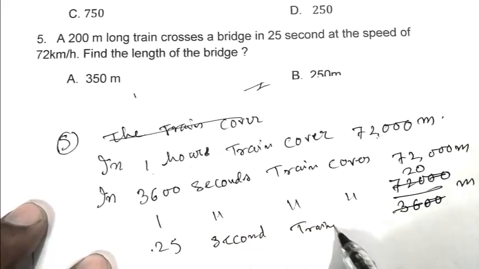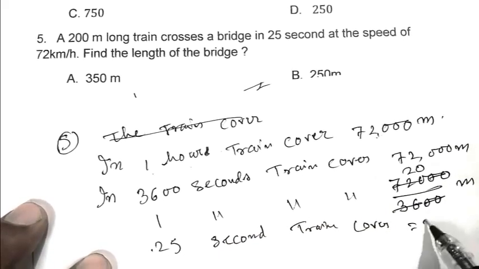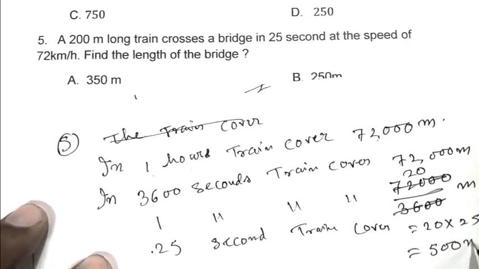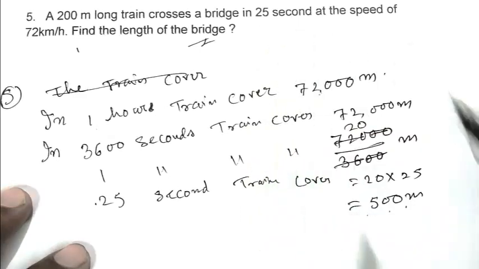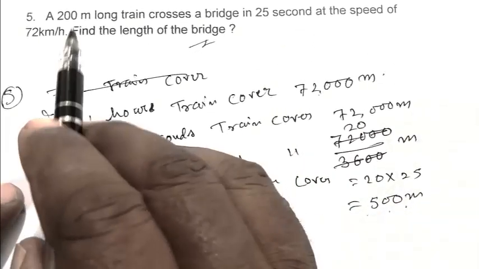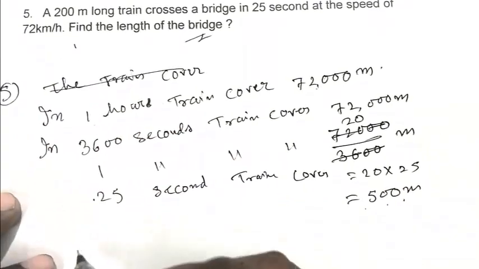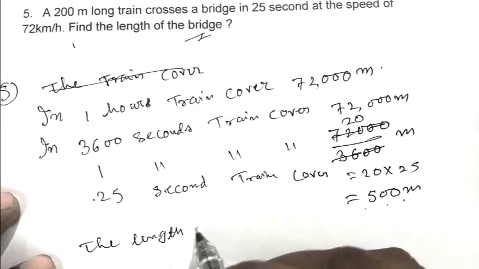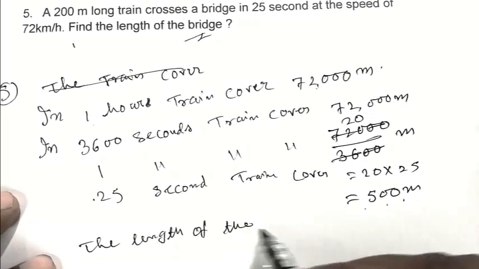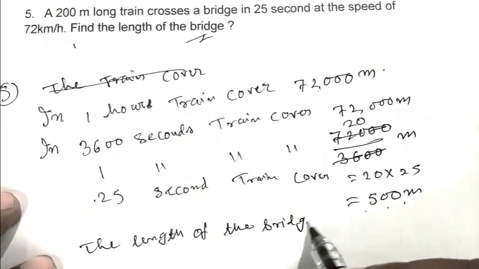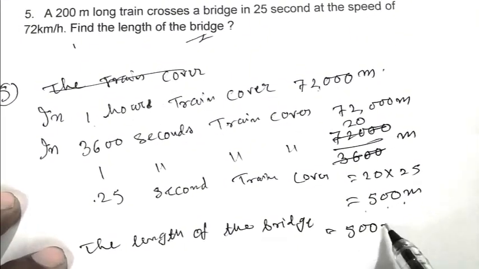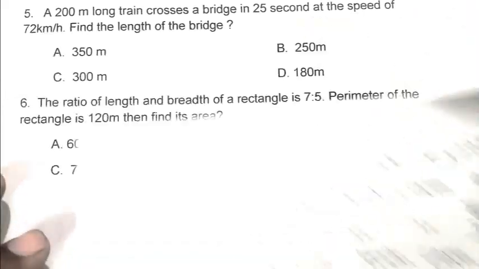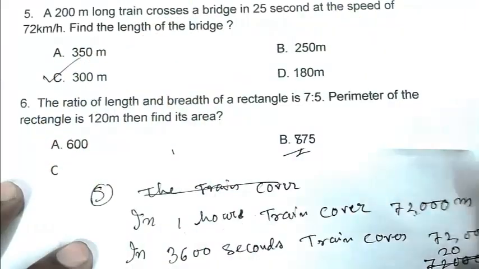In 25 seconds, the train covers 20 into 25, that is 500 meters. In 25 seconds, the train covers 500 meters. The length of the train is 200 meters. So the length of the bridge is 500 minus 200, that is 300 meters. So C is the right answer.